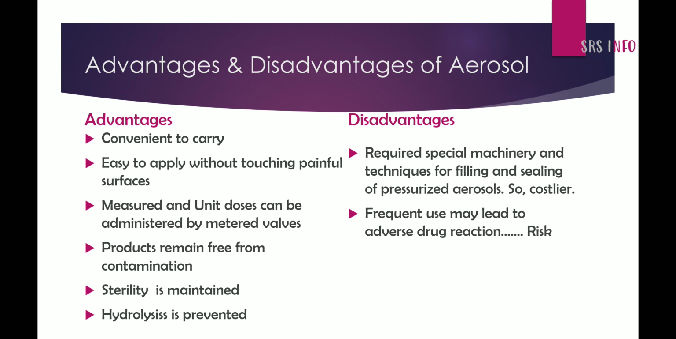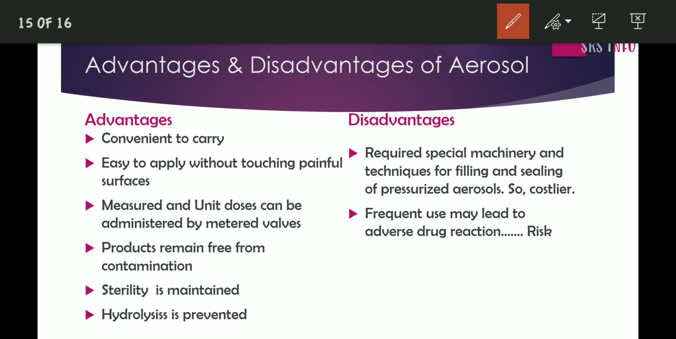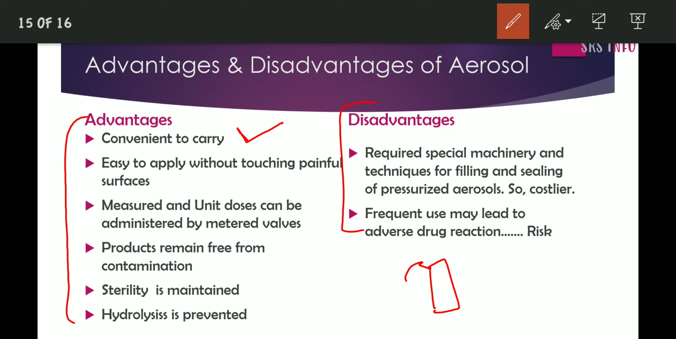Now we have seen the uses of aerosols, and now we can see the advantages and the disadvantages of the aerosol system. Advantages are more and disadvantages are less, but let us see. The main advantages: it is very convenient to carry a small inhaler machine. It is very easy to carry within the pocket. We have to travel anywhere, so there is nothing to worry about how to carry this. It is very convenient to carry and very easy to apply without touching the painful surface.